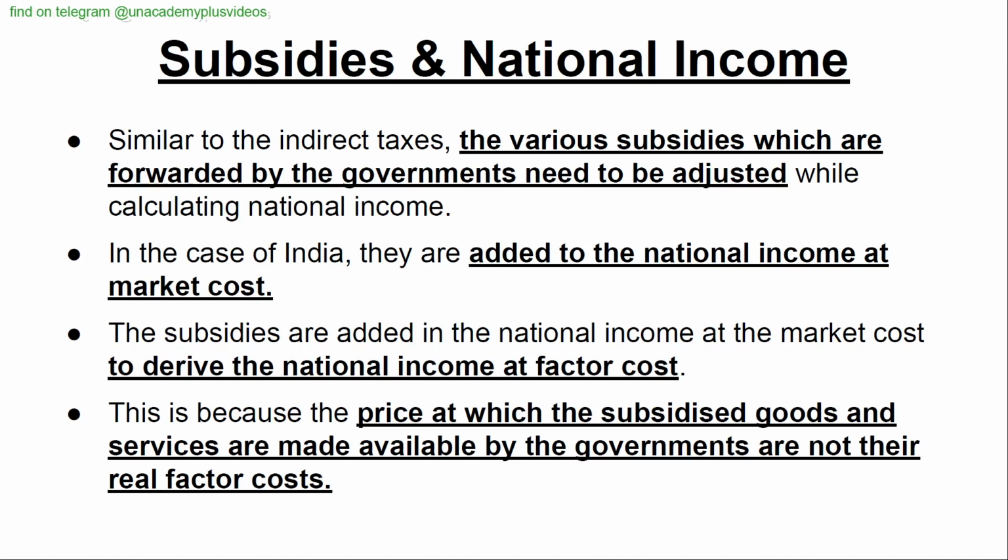Subsidies and national income. Similar to the indirect taxes, the various subsidies which are forwarded by the governments need to be adjusted while calculating national income. In the case of India, they are added to the national income at market cost. The subsidies are added in the national income at the market cost to derive the national income at factor cost. This is because the price at which the subsidized goods and services are made available by the governments is not their real factor cost.